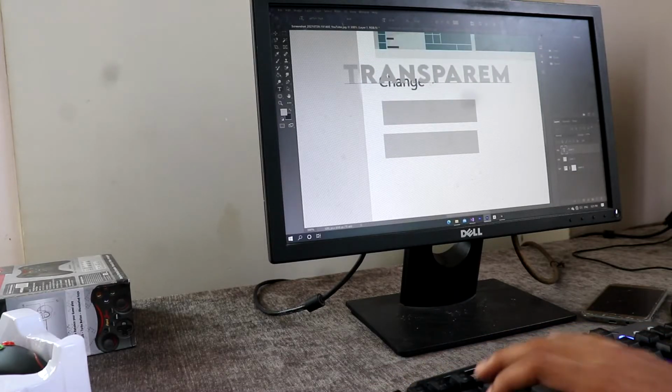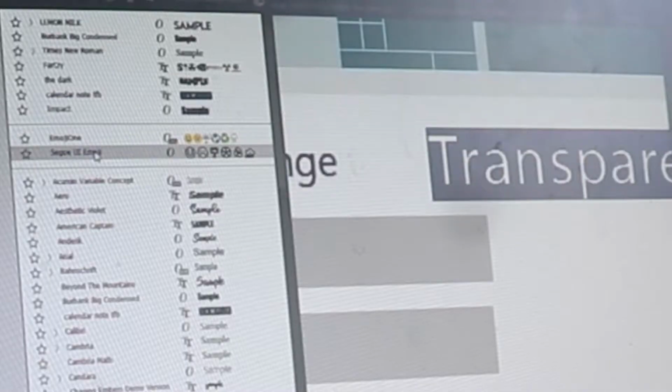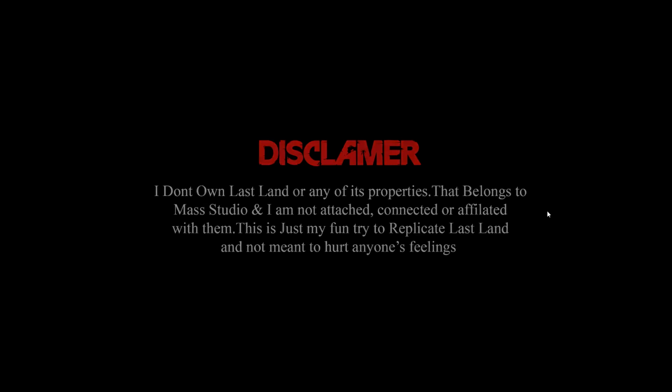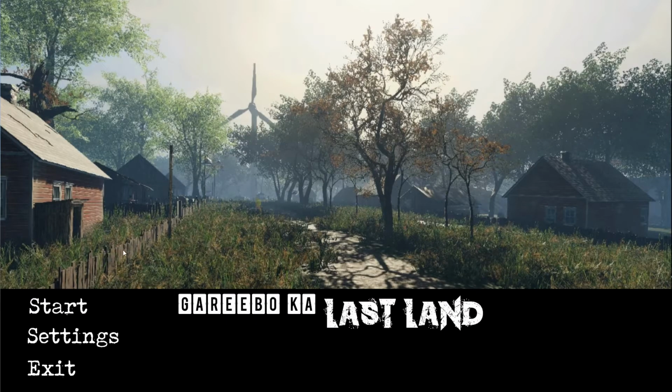I forgot to tell you one thing. I'm very bad at sound designing, and yeah, let me show you an example. Alright guys, let's play our example, and as you can see, this is my failed, very badly copied Last Line, Garibon Ka Last Line, which means Last Line Poor Edition.